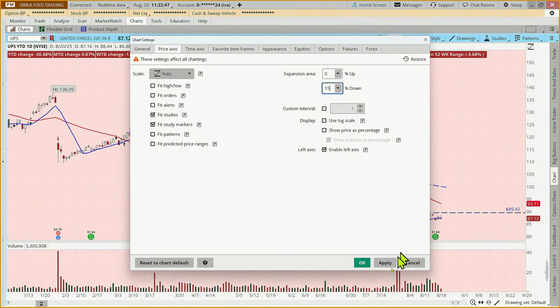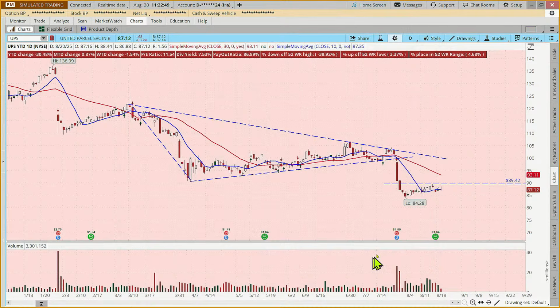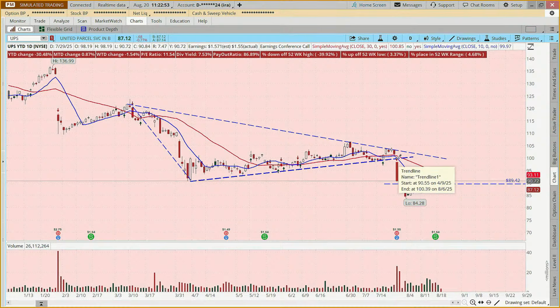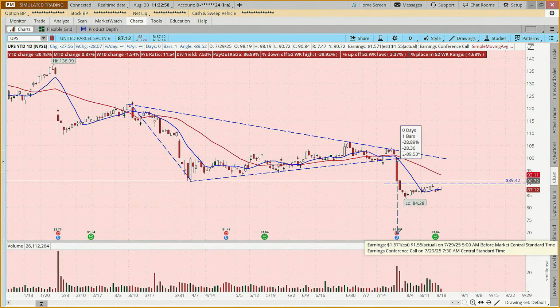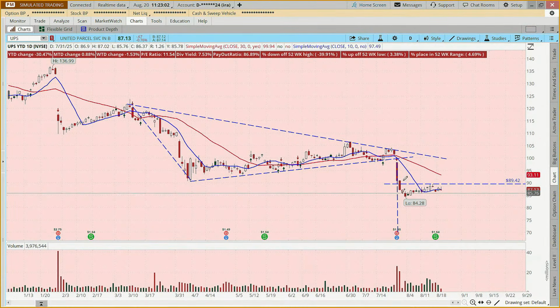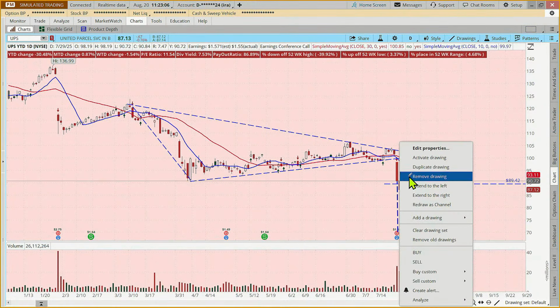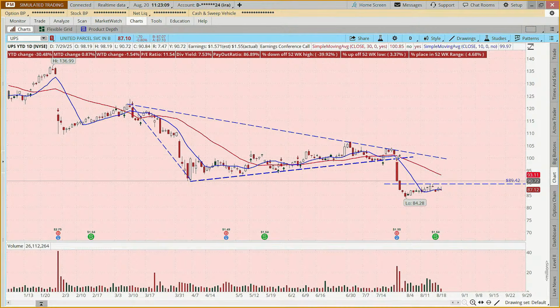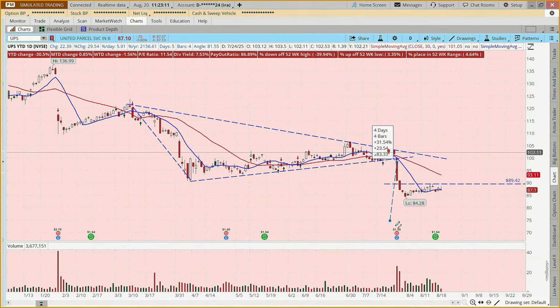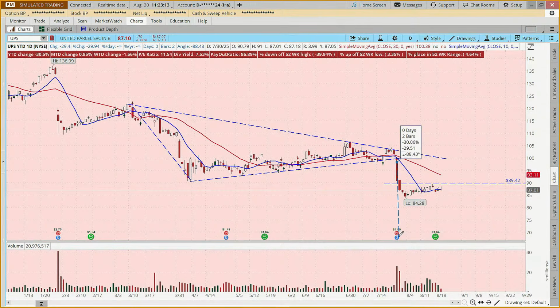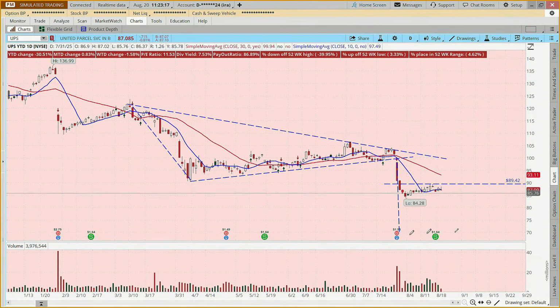So we're going to make that 15%. And we're going to say, okay, from here, that's at close to 100. If I went $29 down, was that 29? Let me just do that again. There we go. Our price target would be around 70.